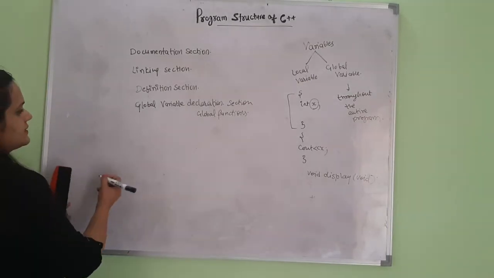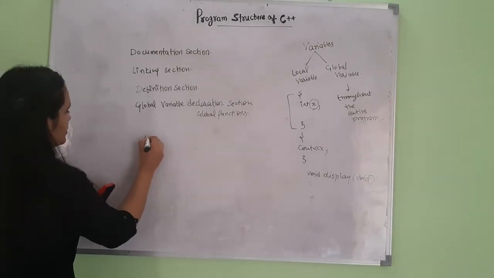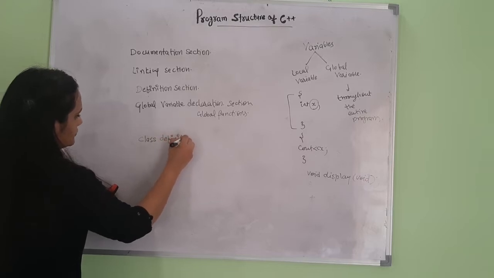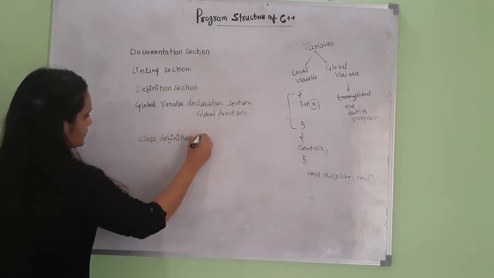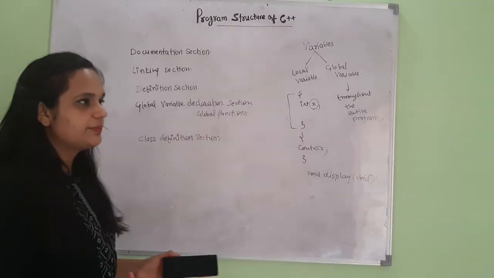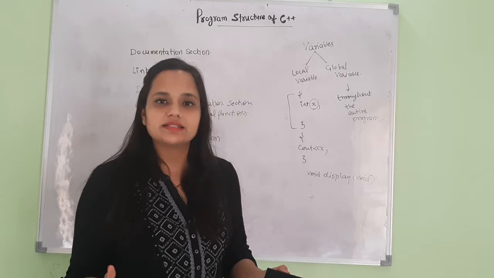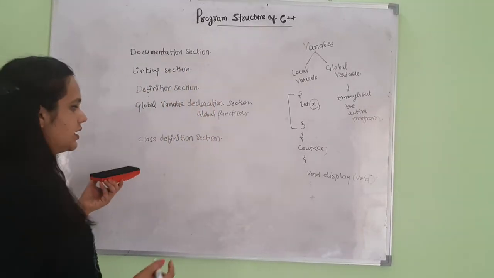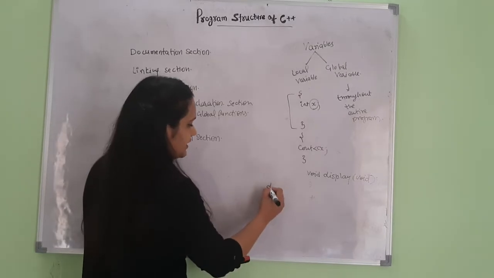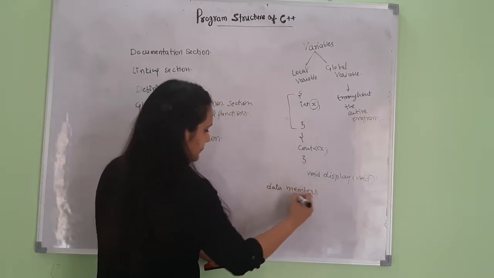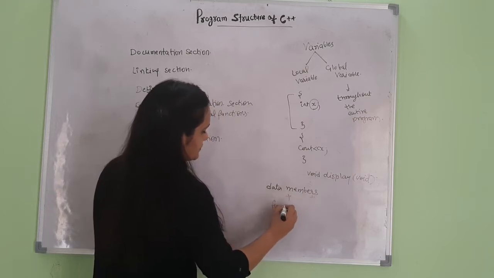Now coming to the next section, this is the class definition. We know that in C++ our main focus is on classes and objects. So we define the classes in this section. A class can have data members plus function members.